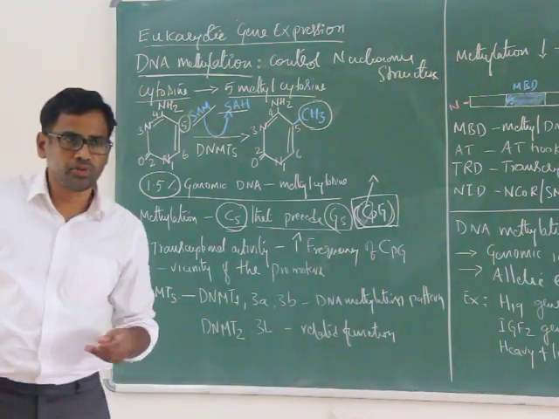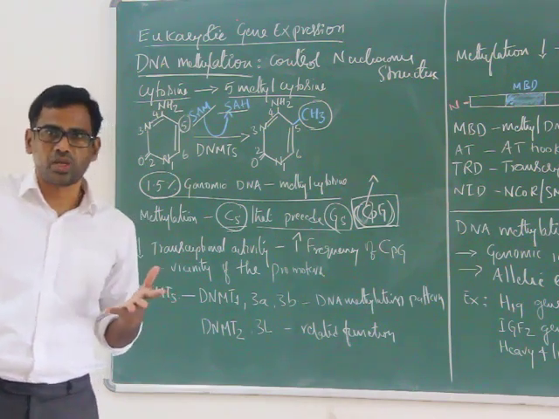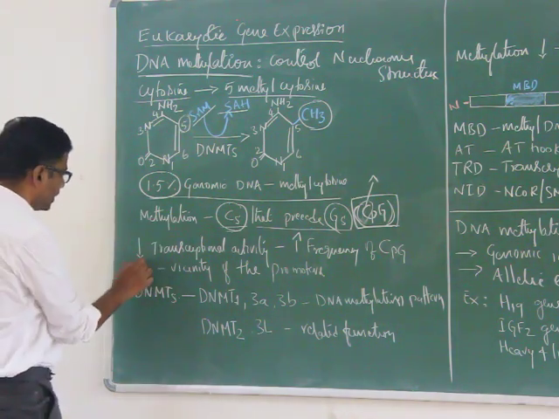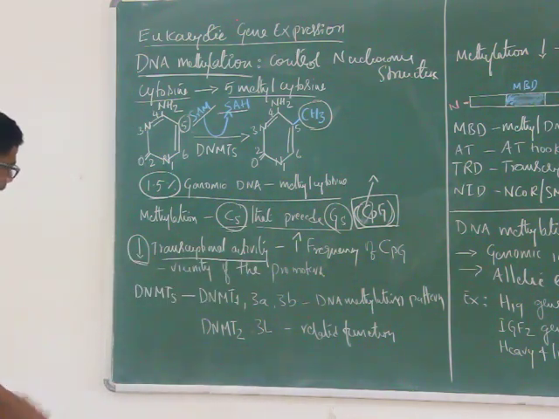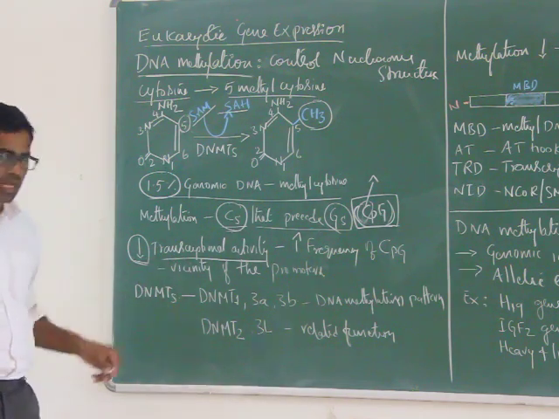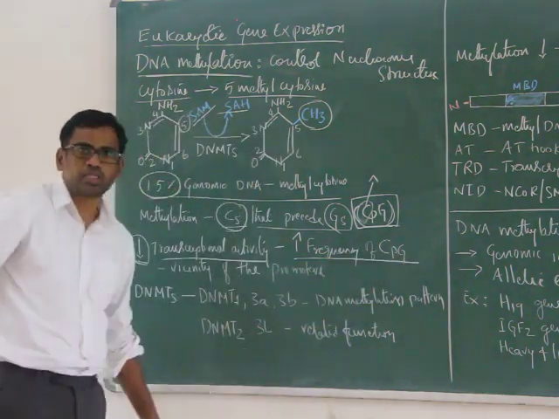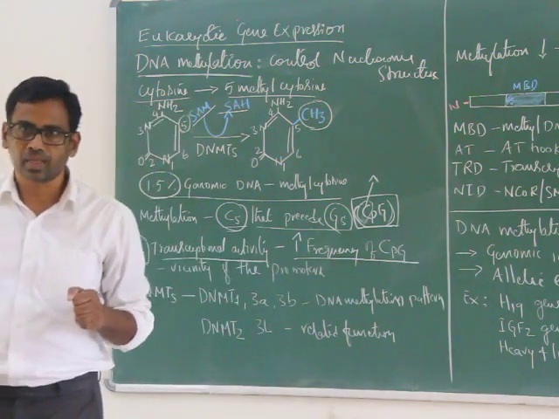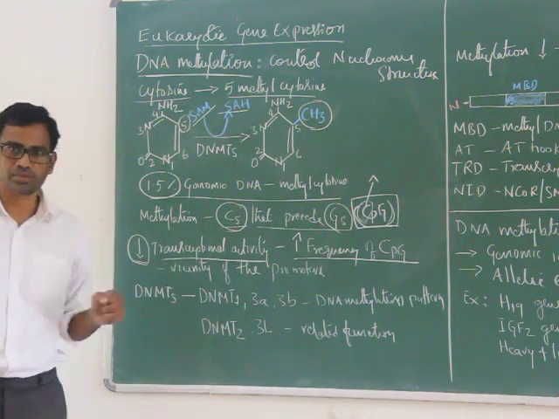Then what is the function of DNA methylation? Whether it suppresses gene expression or upregulates gene expression. Generally, methylation downregulates transcriptional activity, right? This downregulation of transcriptional activity depends on the increased frequency of CpG. That CpG motif or CpG island can be methylated, and that methylation exerts its effect in downregulating transcriptional activity.